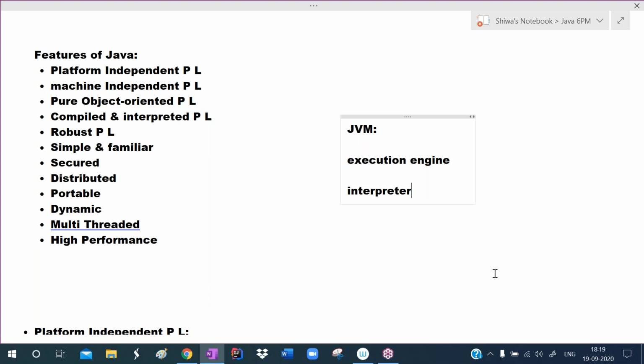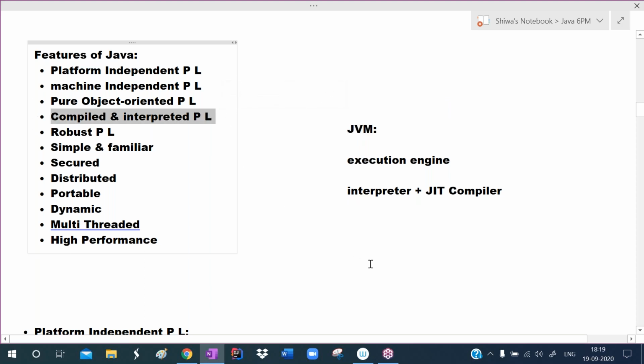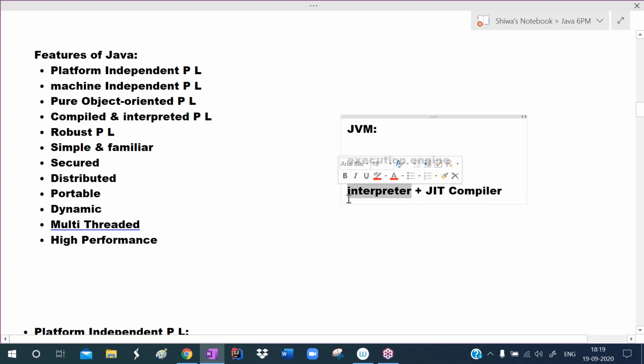So to improve the performance, they added another compiler, that is the JIT compiler. They added it in the Java 1.3 version. This JIT compiler was added to the JVM. From Java 1.3 onwards, Java is both a compiled and interpreted programming language, because it has a JIT compiler and it has an interpreter.